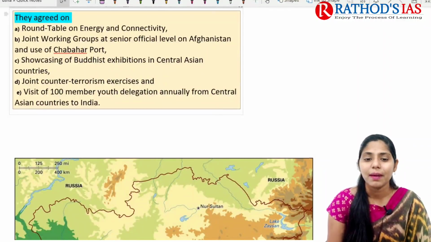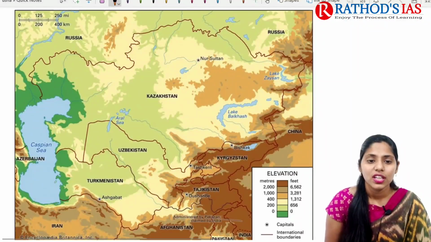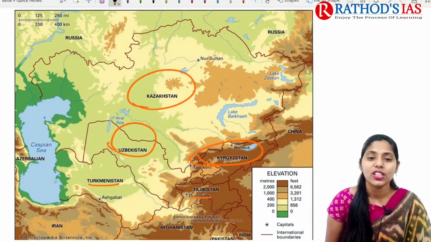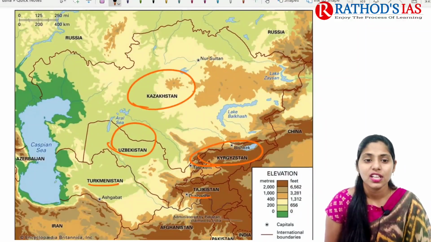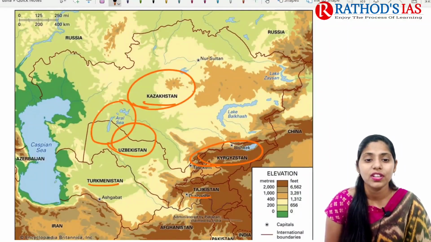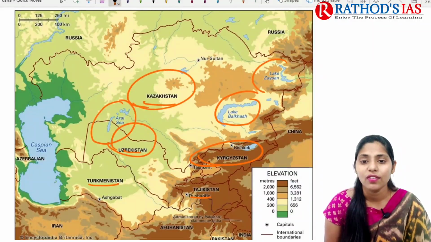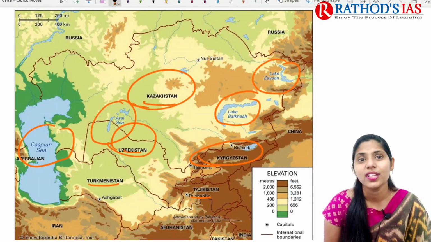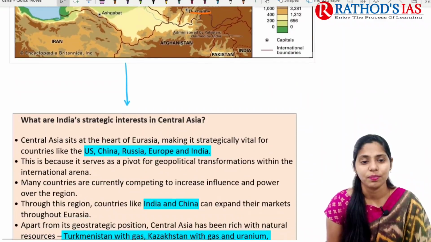Now let us see the map. This map is very interesting. Here we have Kazakhstan, Uzbekistan, Kyrgyzstan, Turkmenistan and Tajikistan. These 5 countries are our Central Asian countries. Here we have the Aral Sea, which lies across the border between Kazakhstan and Uzbekistan. Here we have Lake Balkhash, and here we have the Caspian Sea. These are some important water bodies that you need to remember regarding this topic.